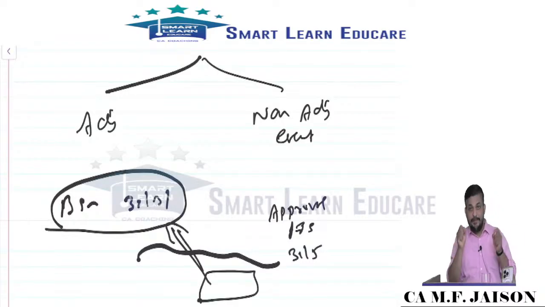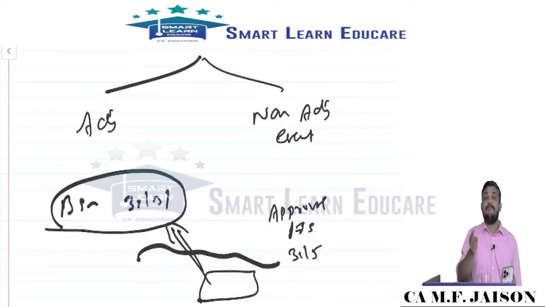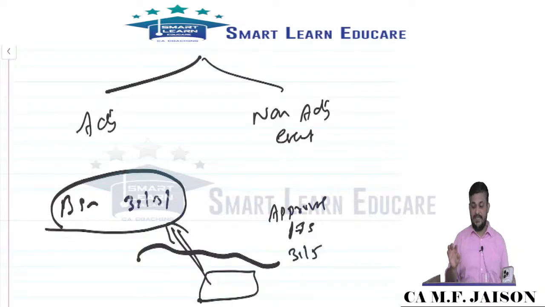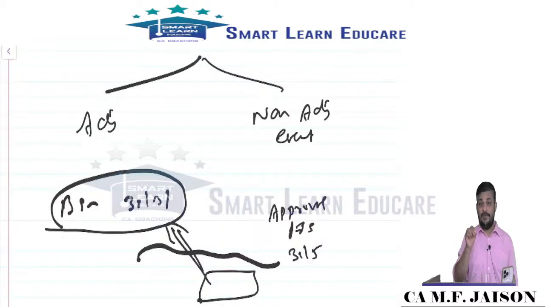So, should we make an adjustment to such a balance sheet, P&L, etc.? That is the question: whether it is an adjusting event or a non-adjusting event. If the standard gives permission to make adjustment, we call it an adjusting event. If the standard says you should not make adjustment, it is a non-adjusting event. If it is a non-adjusting event, what will you do? You will make disclosure. Where will you make disclosure? Let me see whether you remember.